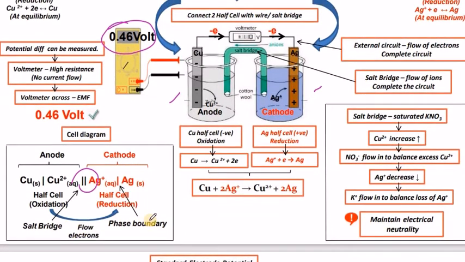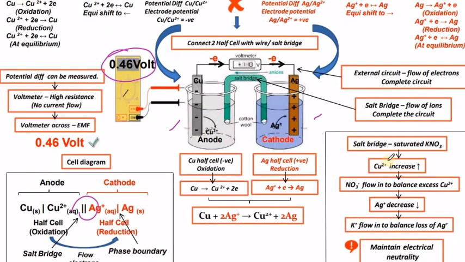The flow of electrons takes place, and the maintaining of charges by the salt bridge is also shown. The net reaction for copper and silver is Cu plus 2Ag+ gives rise to Cu2+ plus 2Ag, meaning copper undergoes oxidation and serves as the anode, and silver ions take 2 electrons from the copper.